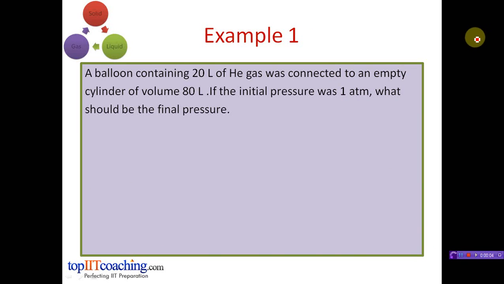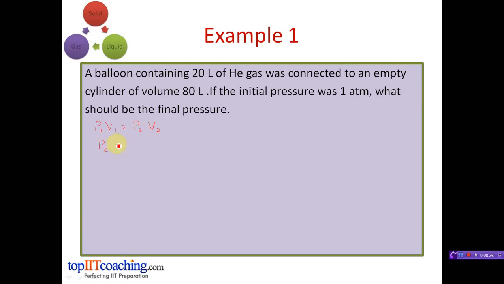Let's take an example. A balloon containing 20 liters of helium gas was connected to an empty cylinder of volume 80 liters. If the initial pressure was 1 atmosphere, what should be the final pressure? Now, since the temperature is constant, we can apply Boyle's law, according to which P1 V1 is equal to P2 V2, where P1 and V1 are the pressure and the volume of the gas initially, and P2 and V2 are the final pressure and volume of the gas.